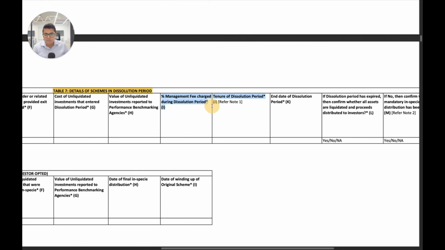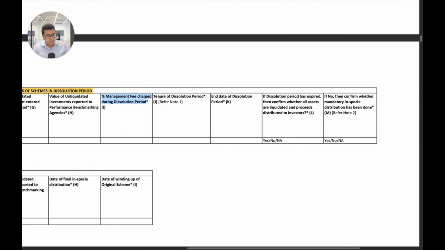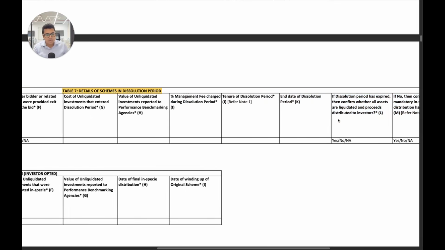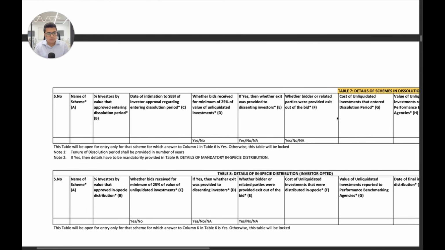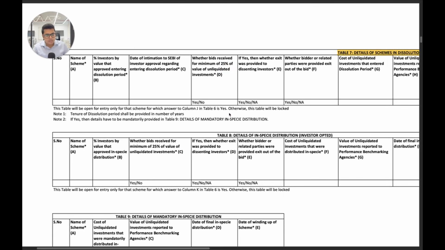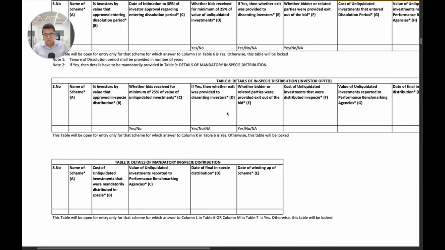This is also very interesting. SEBI now wants to know how much fees are you going to charge in the dissolution period, tenure of dissolution period, end date of dissolution period. If this has expired, whether all assets are liquidated and proceeds distributed to investors. If no, then confirm whether mandatory in-specie distribution has been done. So the entire gamut of what all will be done in the dissolution period is supposed to be reported annually, and very detailed information is being sought by SEBI here. Similarly, we have details of in-specie distribution.